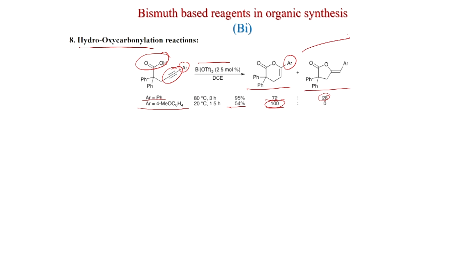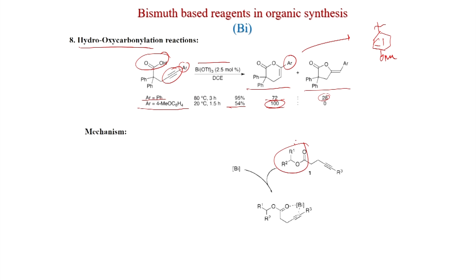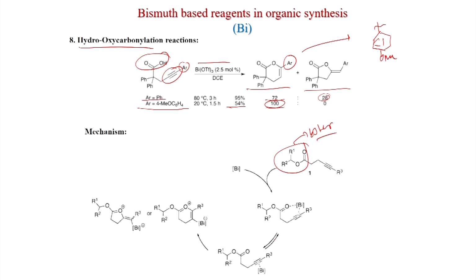So, when Ar is equal to 4-methoxy, because that is electron donating. So, we will see the mechanism. Here this can also be Ar star, because here Ar star is used in the mechanism. So, this carbonyl group of the ester or acid will coordinate with bismuth along with the triple bond, and the addition will happen because the triple bond is activated. Then this carbonyl group will add to the triple bond, and this is the 6 endo addition and this is 5 exo addition.